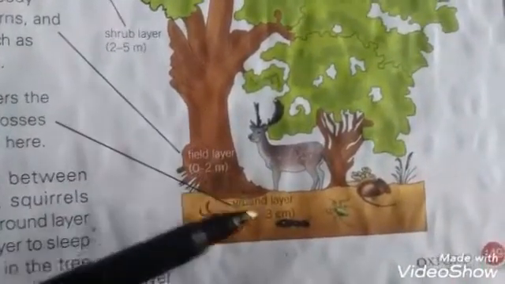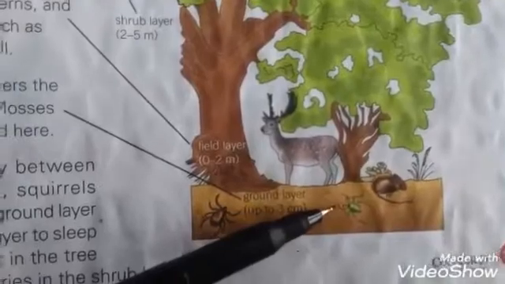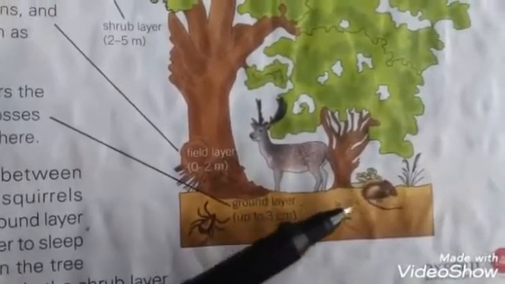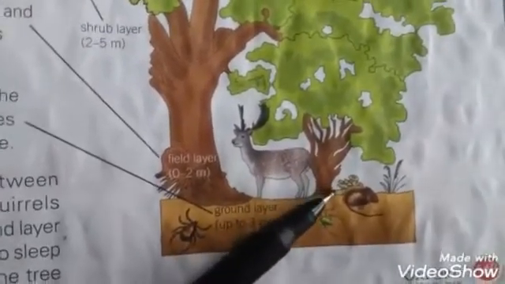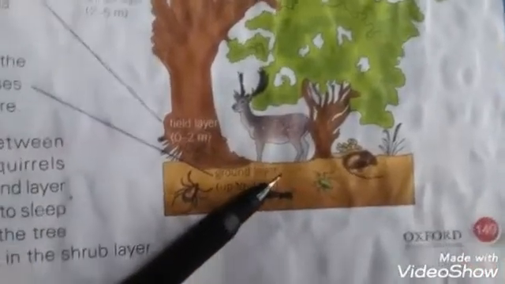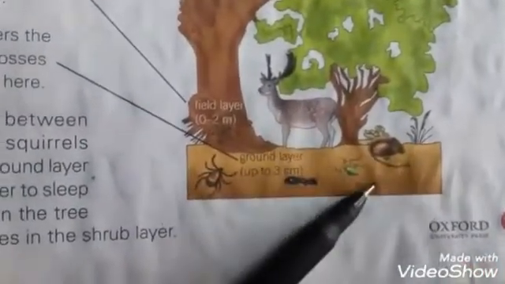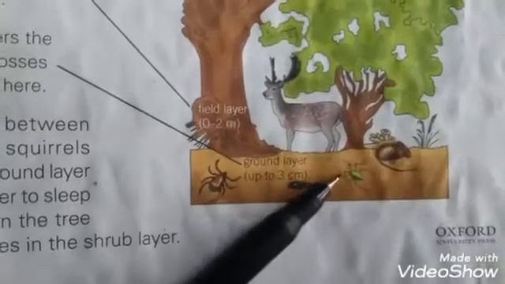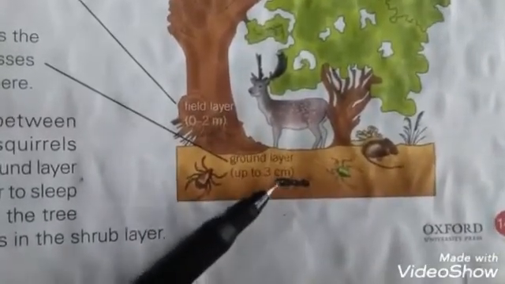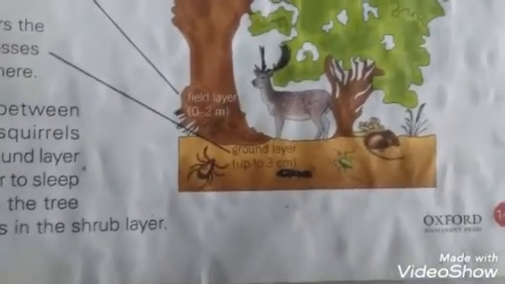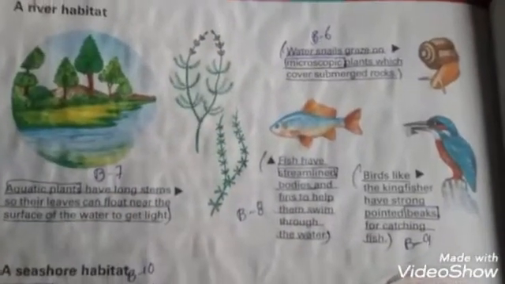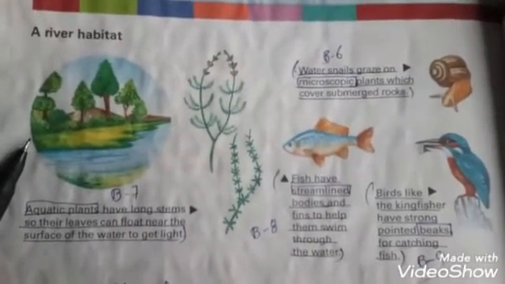Now the field layer is herbaceous. You can see here the field layer is herbaceous or non-woody. Plants like grass or ferns are present, and the last layer is the ground layer that covers the surface of the soil. For example, here most mosses and ferns are present. Page number 152, and another environment, river habitat.